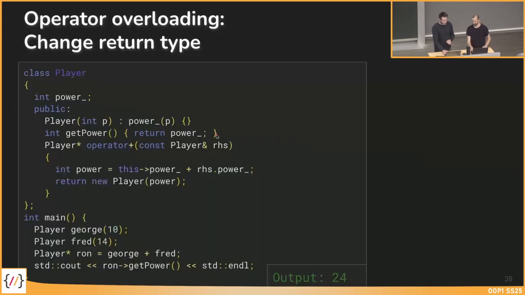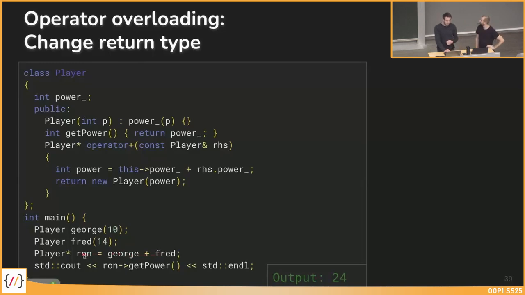Okay. Now the next thing we want to do is to change the return type. In our previous example, we returned an integer as a result. But now we change the return type of our operator plus method from integer to player pointer, meaning that after adding George and Fred, we won't expect an integer, but we will get a player pointer.